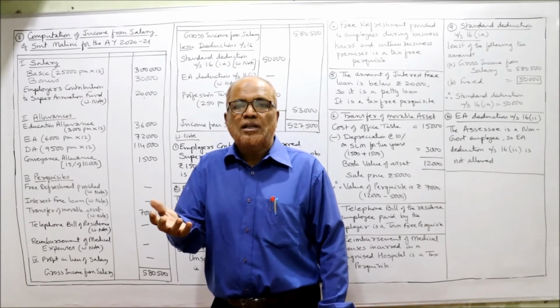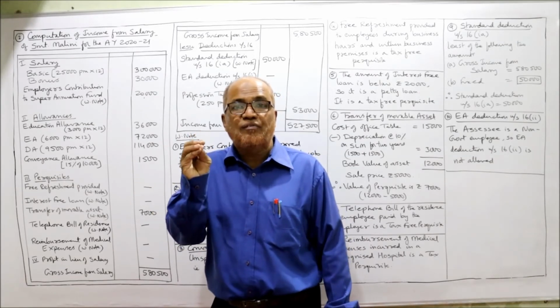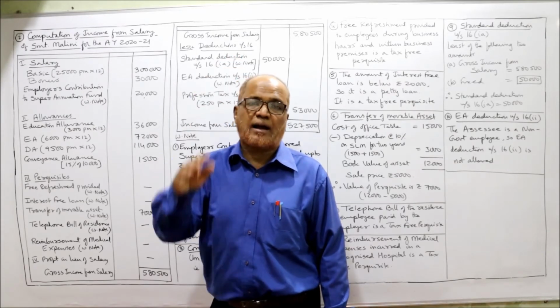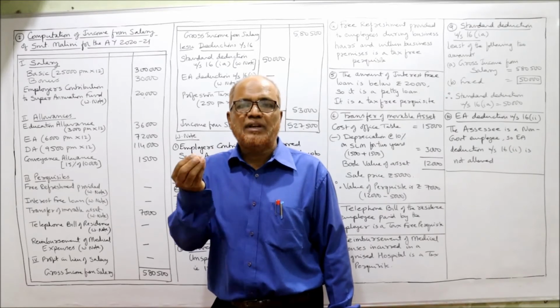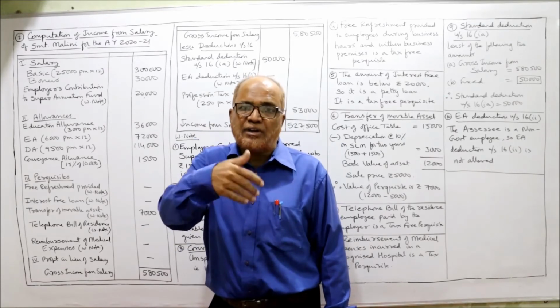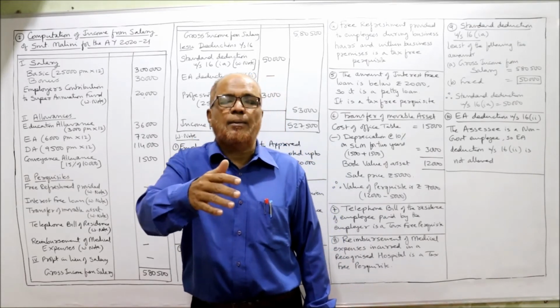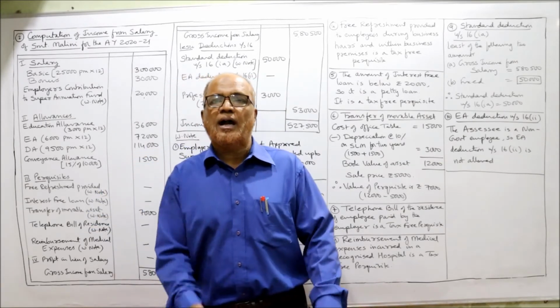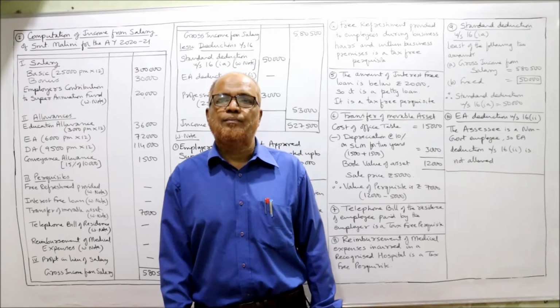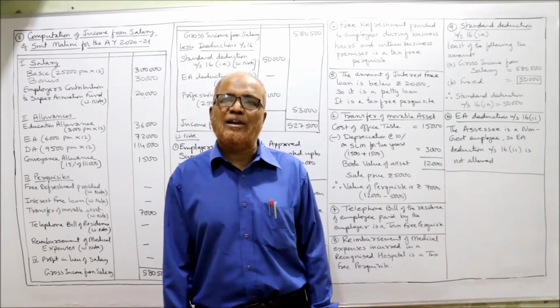The company has purchased the office table for 15,000 2 years back. After using for 2 years, then the company has sold, transferred this table to the employee at an amount of rupees 5,000. Now we have to find out what is the value of the perquisite.